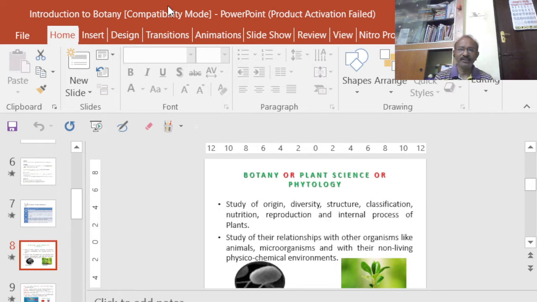So botany is a complex subject. It is the study of all of these: their structure, classification, nutrition, reproduction, and also the various internal processes.